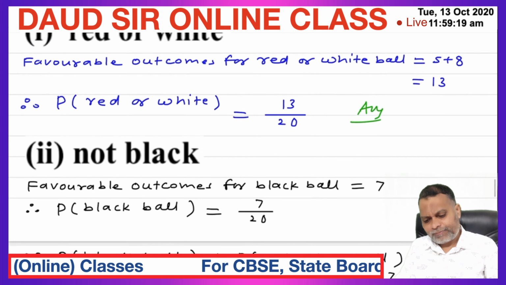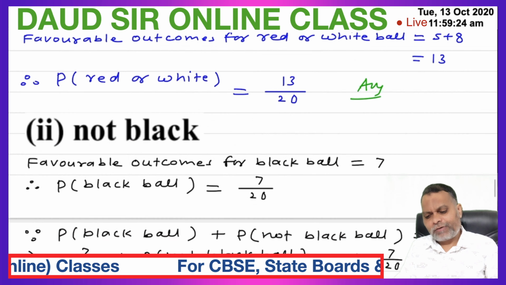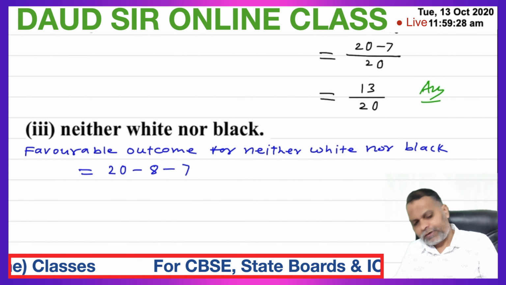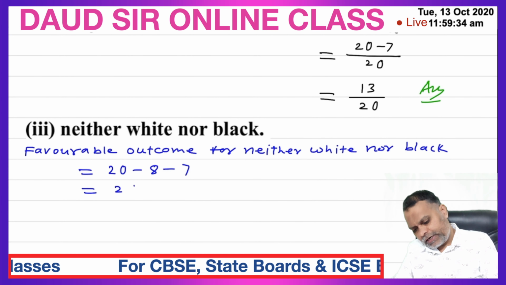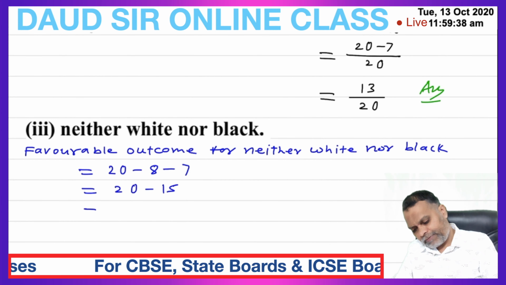How many white? 8 white and 7 black. So 20 minus 8 minus 7, that is 20 minus 15, so 5.